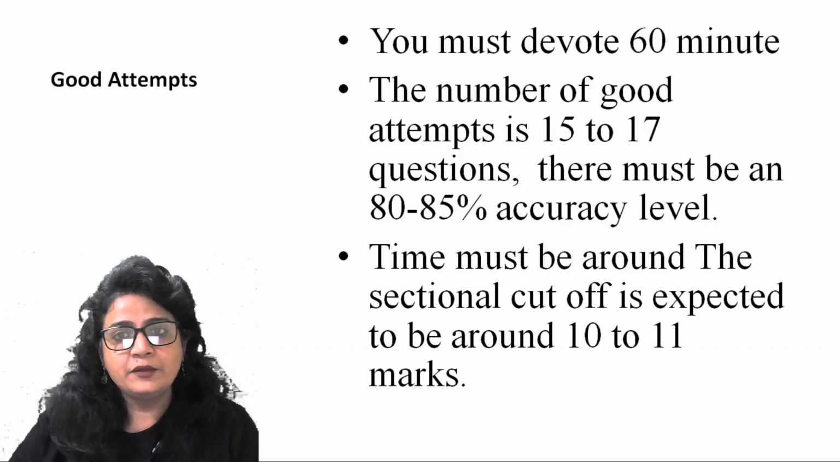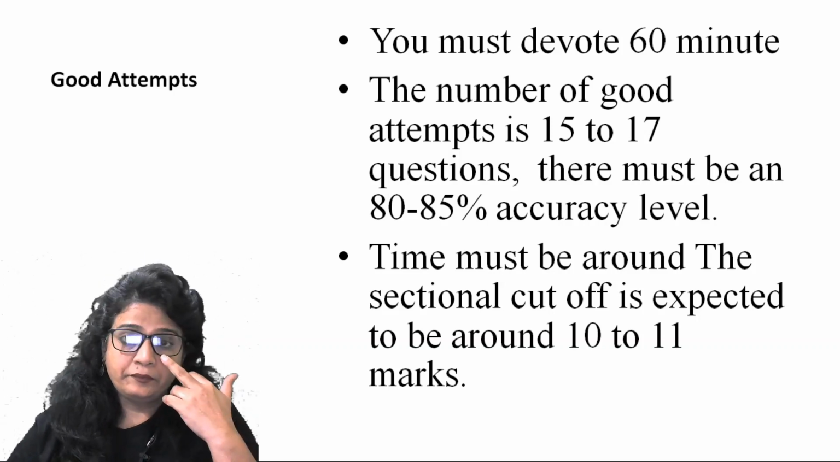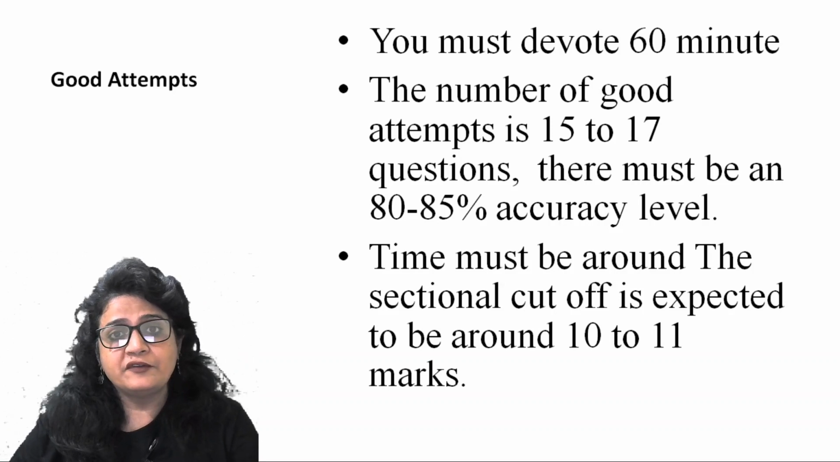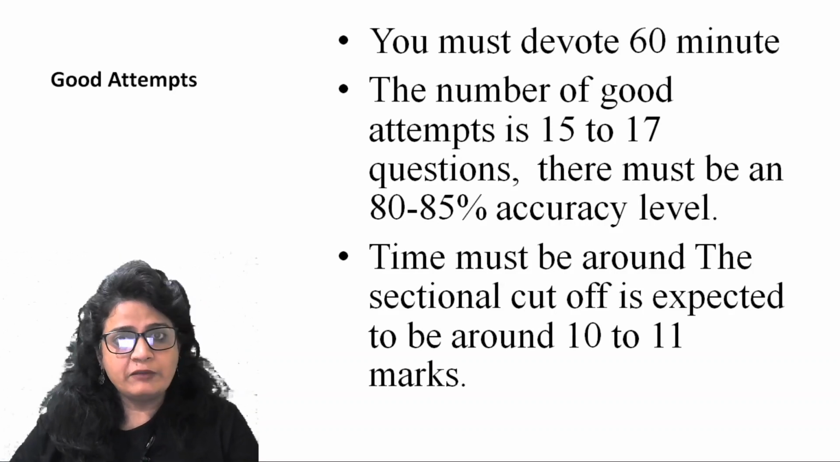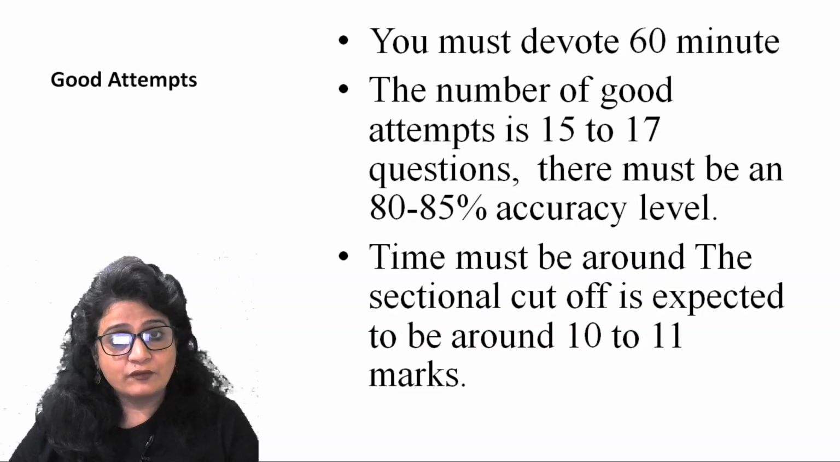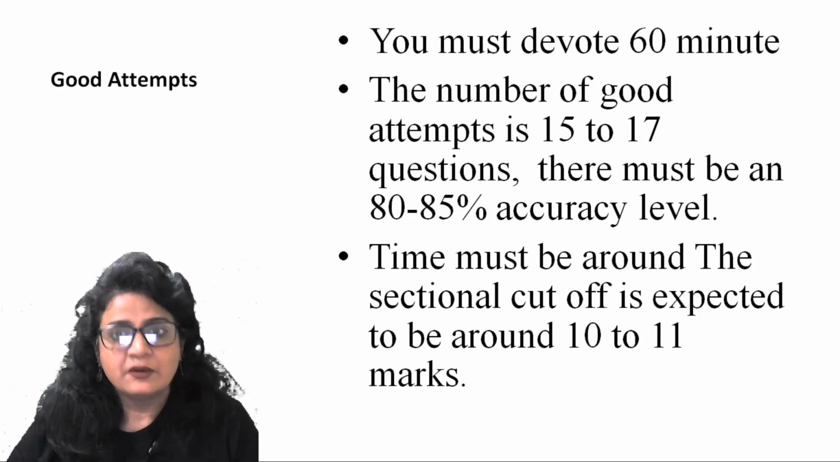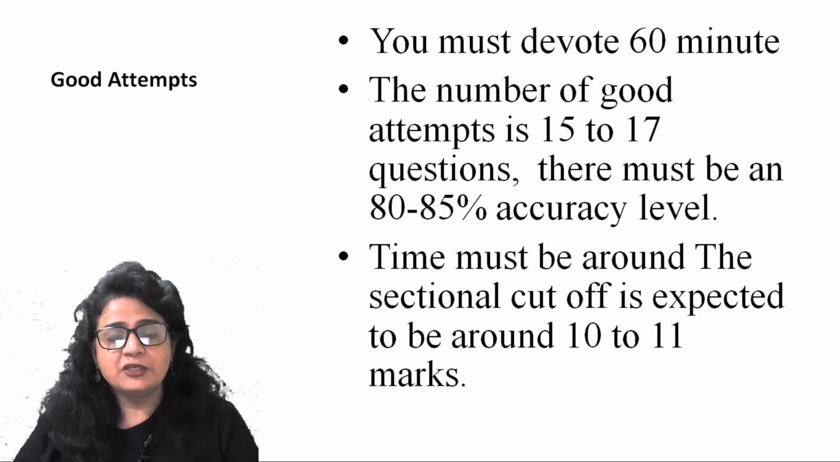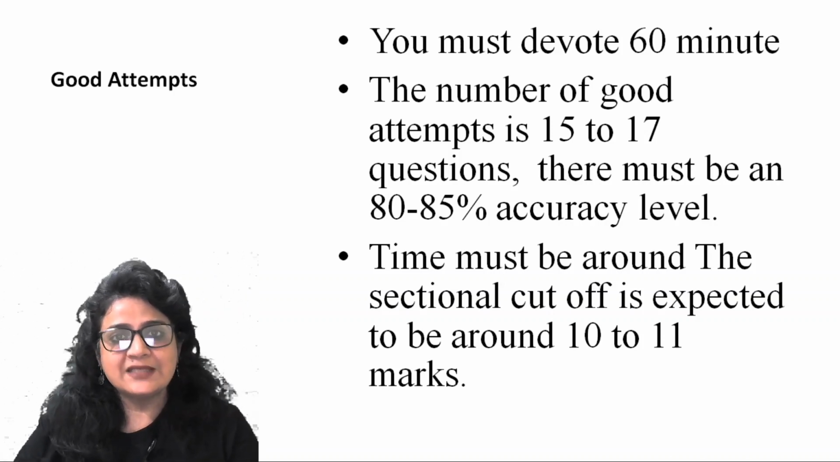So here you can see, as I said, either you can go for 55 minutes each section, or you can go for 45 minutes. Another strategy is that if you want to score well in one section, that is your forte, you can go for 60 minutes. So assume you devote 60 minutes to verbal ability. The number of good attempts in verbal ability is going to be 15 to 17 out of 26 questions, right?